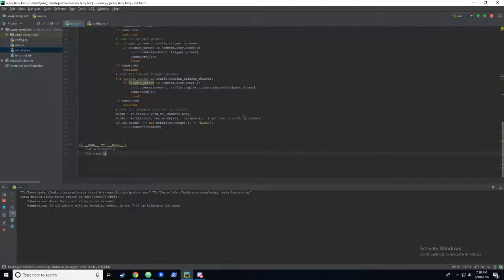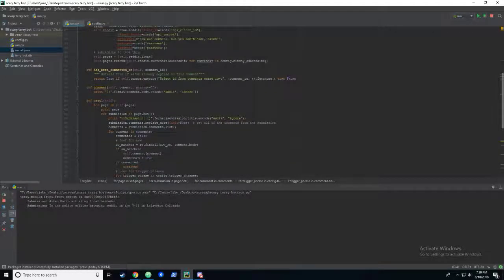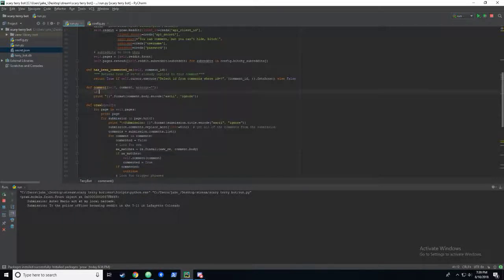Okay, so while this is running, let me talk through and see what else we can establish that we need to do, right? So we wrote this has been commented on, so we could put it in this comment function. It's probably the best move, right? We'll do that.